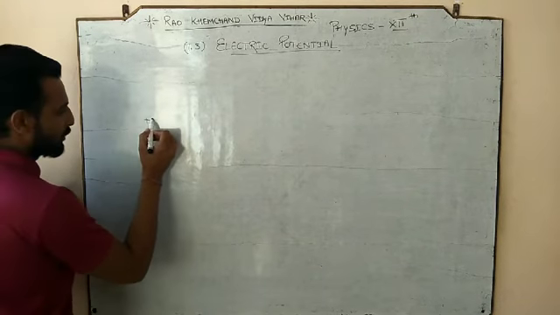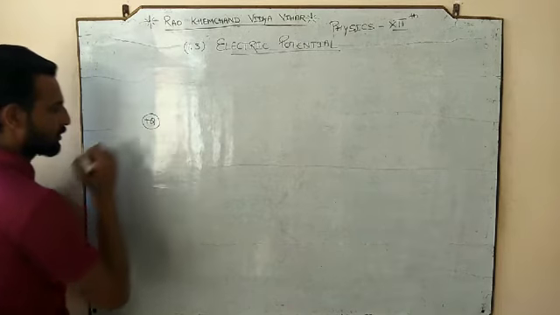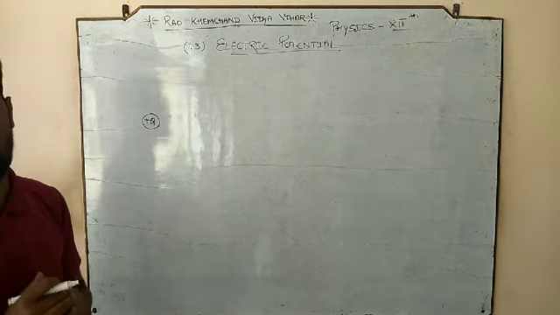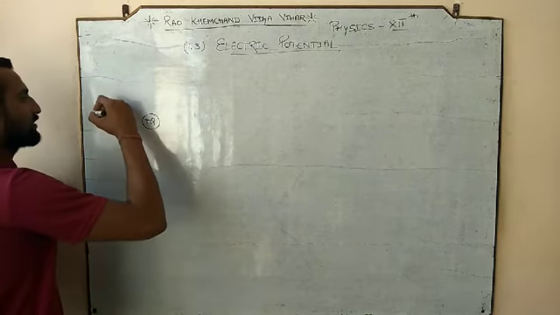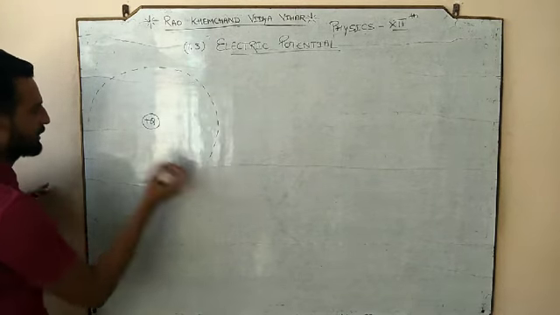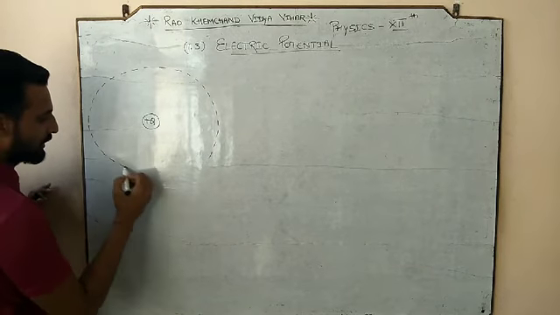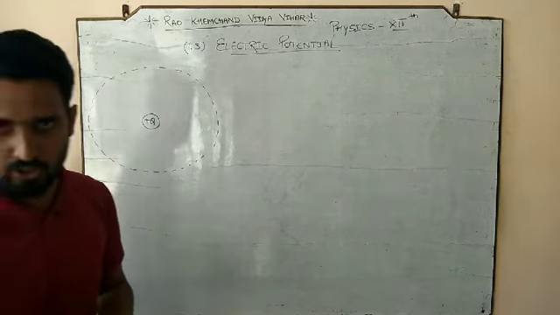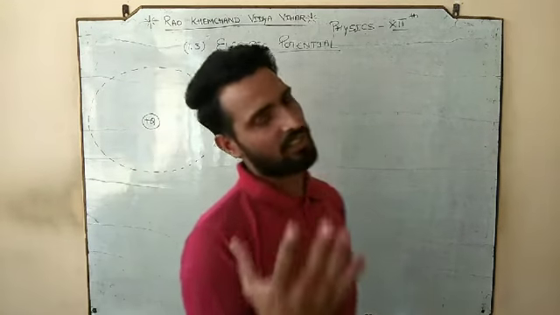Imagine that we have a positive Q amount of charge, and every charge has its own specific region in which it can show its influence on other charges. What is that region called?